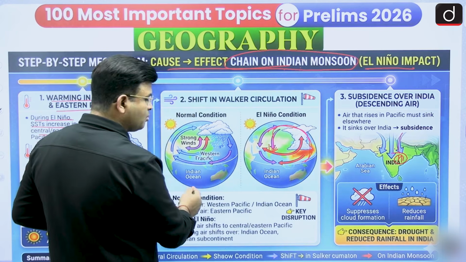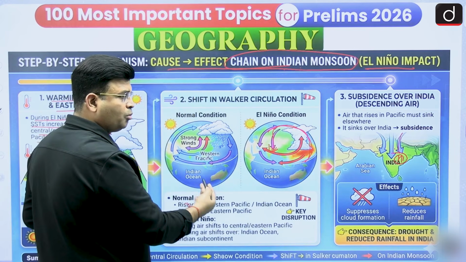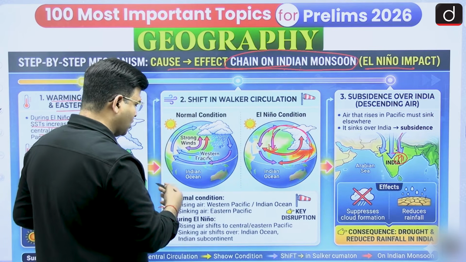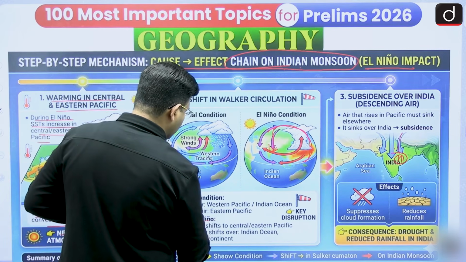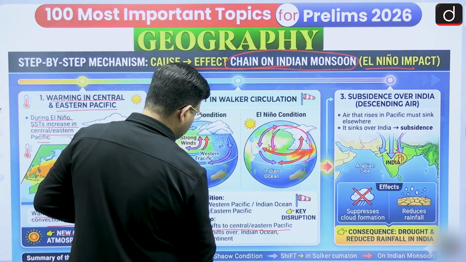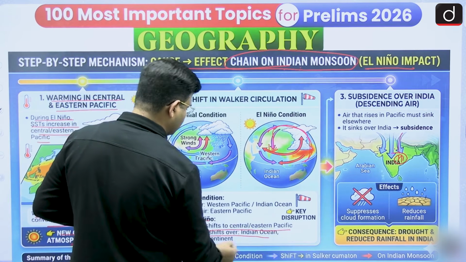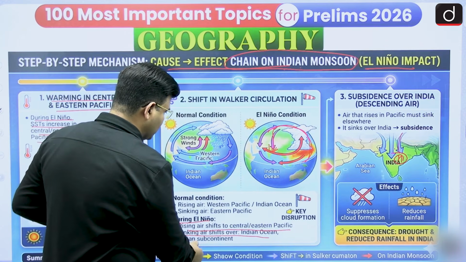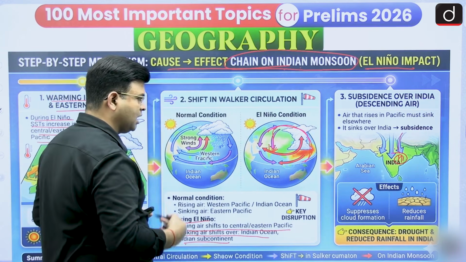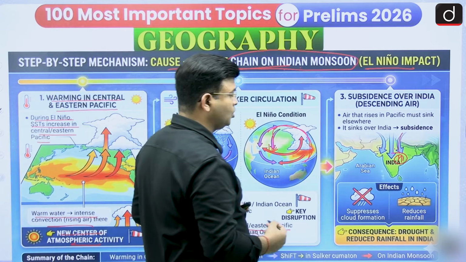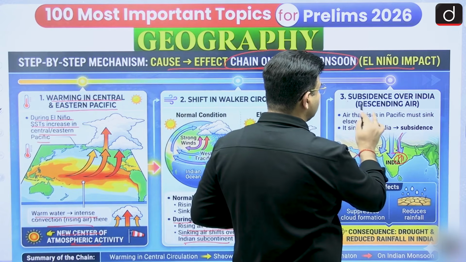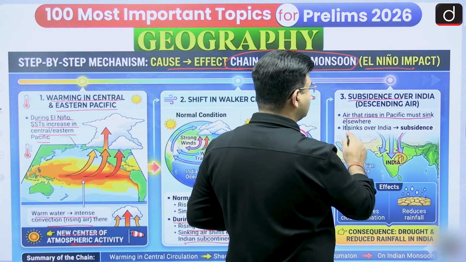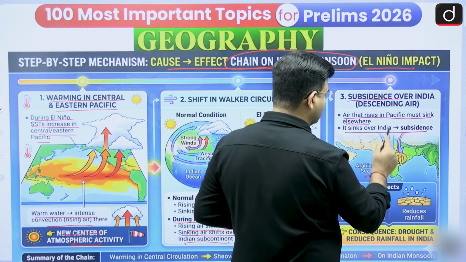So in the normal condition, India receives rainfall, with low pressure extending from the Indian region to Australia. But in case of El Nino, rising air shifts to the Central and Eastern Pacific, and sinking shifts over the Indian Ocean. India and the Indian subcontinent receive less rainfall during El Nino. Air that rises in the Pacific must sink elsewhere, and it sinks over India, so subsidence is taking place.